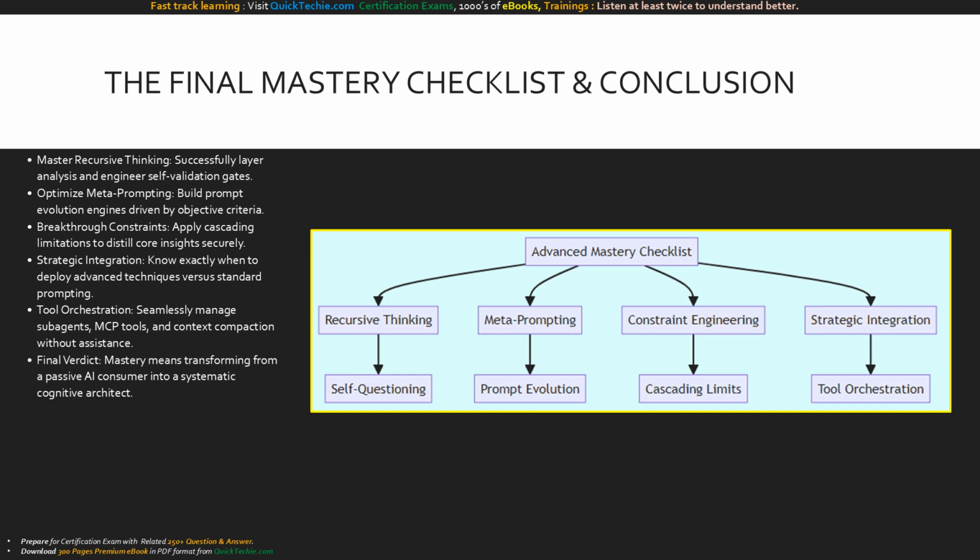Our final diagram breaks down the complete mastery checklist. From the root, you must conquer recursive thinking through self-questioning. You must conquer metaprompting via prompt evolution. You must conquer constraint engineering with cascading limits. And finally, you tie it all together with strategic integration and tool orchestration. Master these nodes, and you master AI.